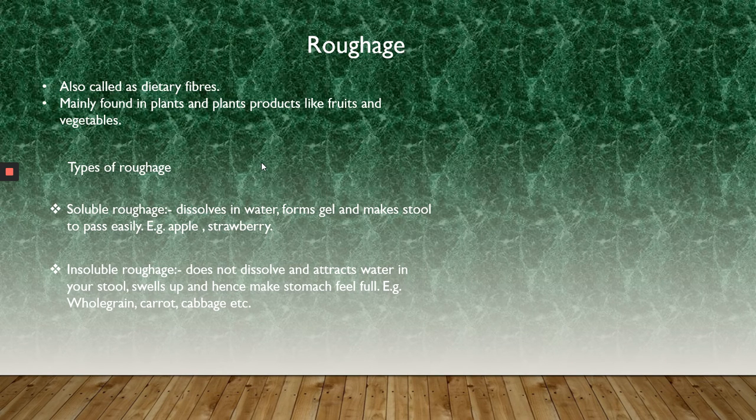Why? Yes, because the human body does not contain those bacteria which are responsible for the digestion of roughage. But again, it is an important component that we should have, because it helps in maintaining a healthy digestive system.